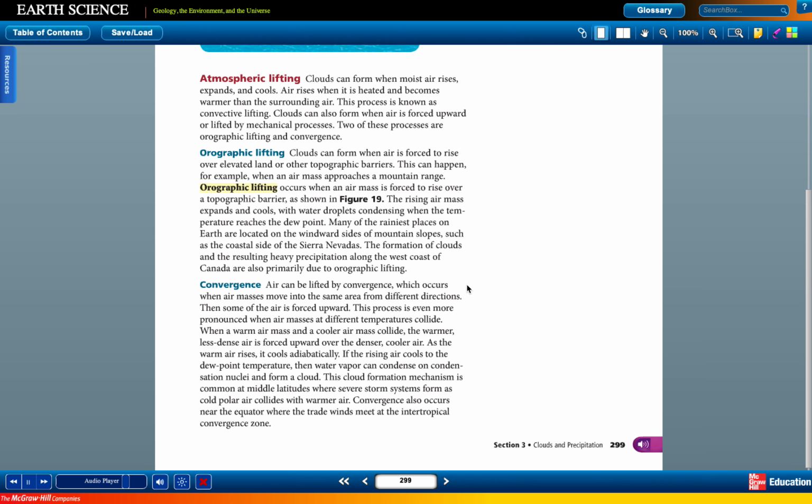If the rising air cools to the dew point temperature, then water vapor can condense on condensation nuclei and form a cloud. This cloud formation mechanism is common at middle latitudes where severe storm systems form along the cold polar front. Convergence also occurs near the equator, where the trade winds meet at the intertropical convergence zone. You will read more about these topics in Chapter 12.